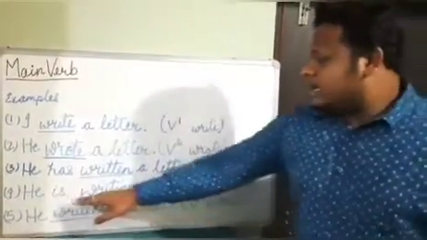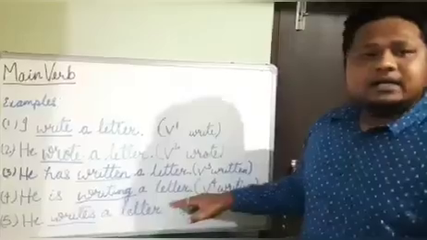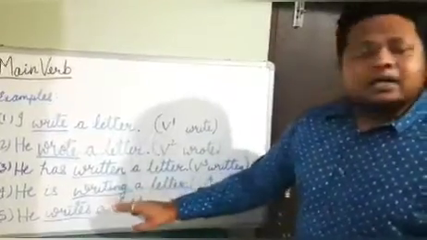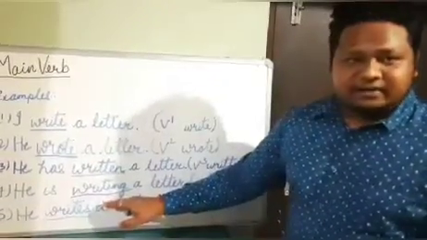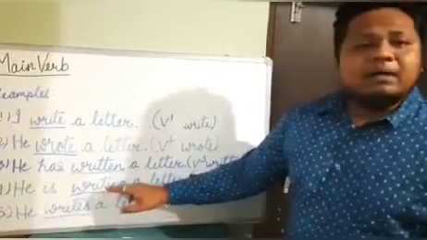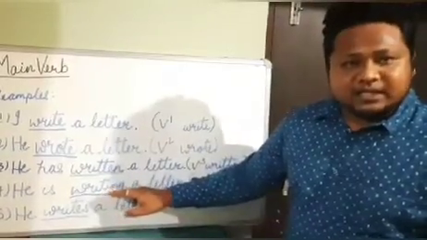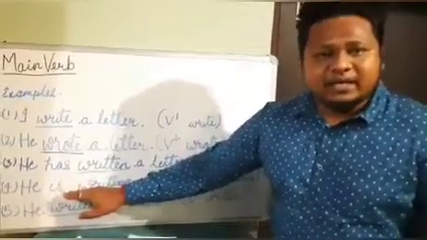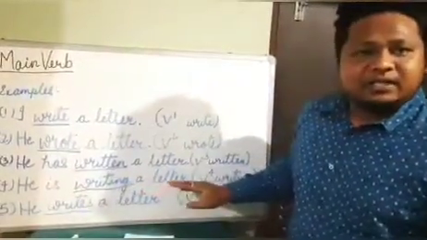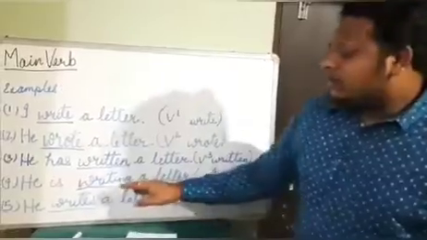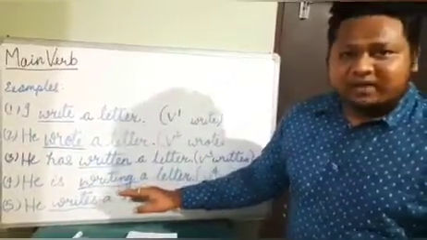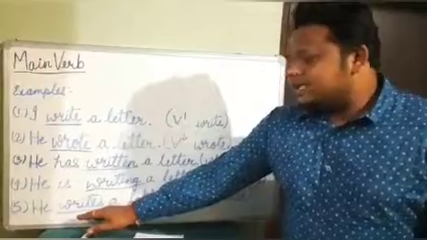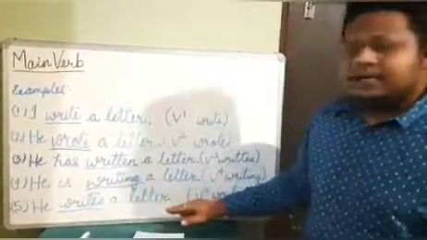He is writing a letter. Here the doing word is writing. So this is the main verb of this sentence, and it is used along with the auxiliary verb is to make a meaningful sentence. So writing is the main verb here. In example 5, he writes a letter.